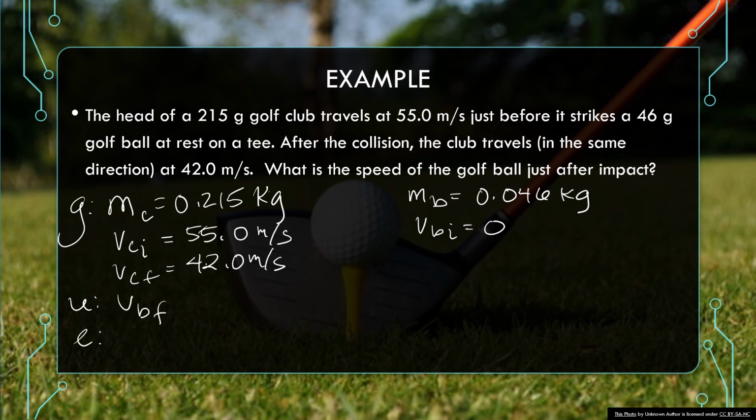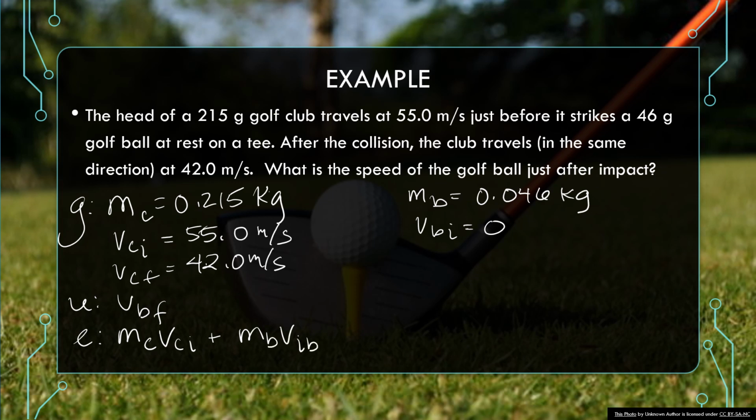Okay, so using this equation, I'm going to say, all right, I have my momentum final, and it has to equal my momentum initial. So momentum is the mass of the club times the initial velocity of the club, plus the mass of the ball times the initial velocity of the ball.